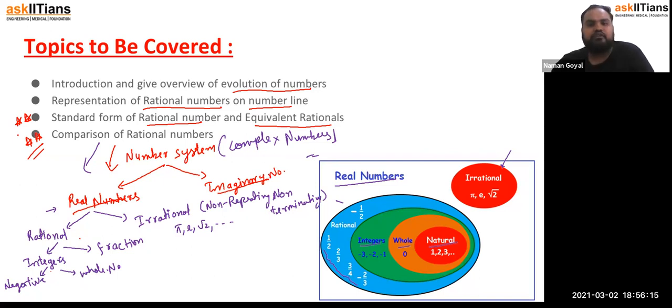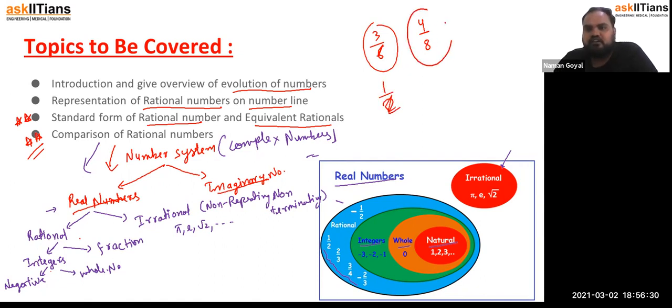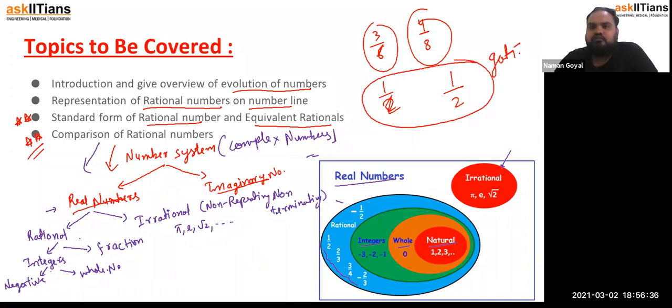Equivalent rational numbers are those whose values are the same. For example, 3/6 and 4/8 are equivalent, because if you make the standard form of this one, it will be 1/2, and the standard form of this one will also be 1/2, right? Got it?